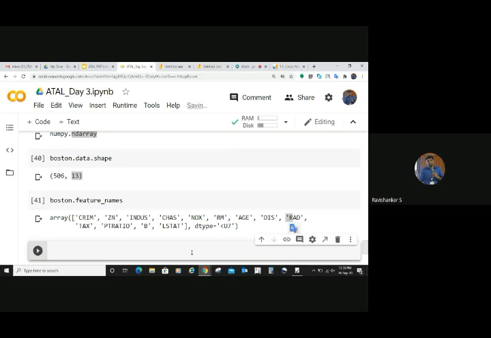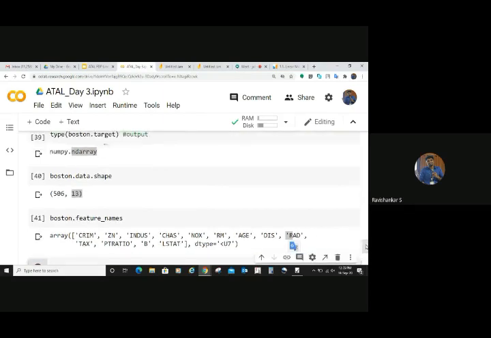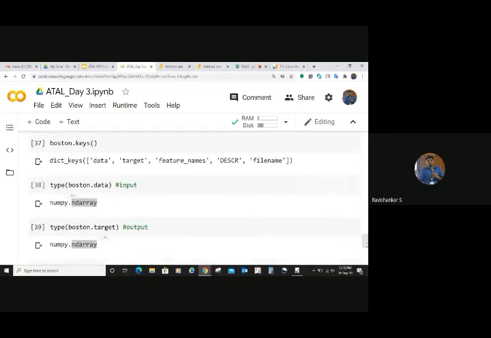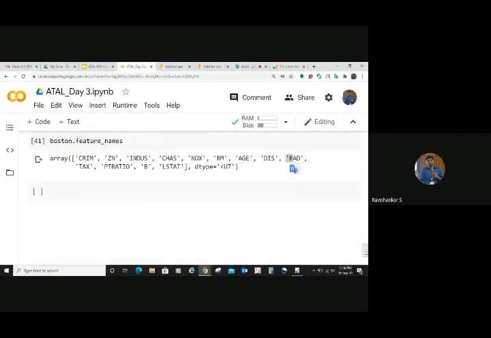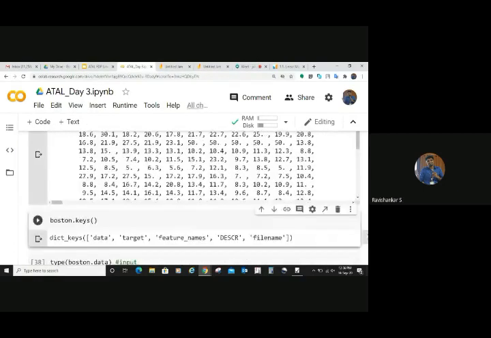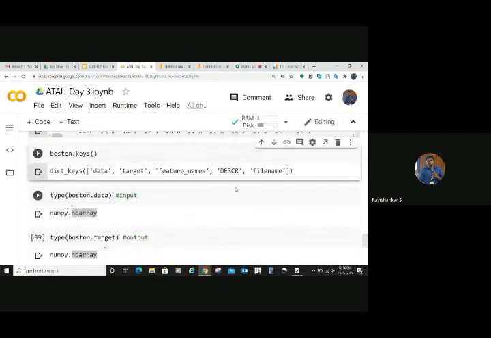Right? Then again, you can print the target names also. That means target name here it is actually continuous values, so you don't require that, right? So no target names are available. Why? Because it is a data set used for prediction or regression, right? So you don't have the target names. Otherwise, if it was a data set used for classification, you will be having the target names. Okay. Now, these are the keys available. We have examined most of the keys. You can examine describe and file name also. You can do that, but we don't wish to do that now.